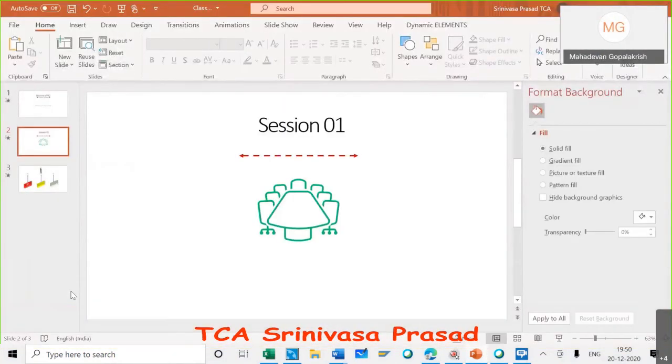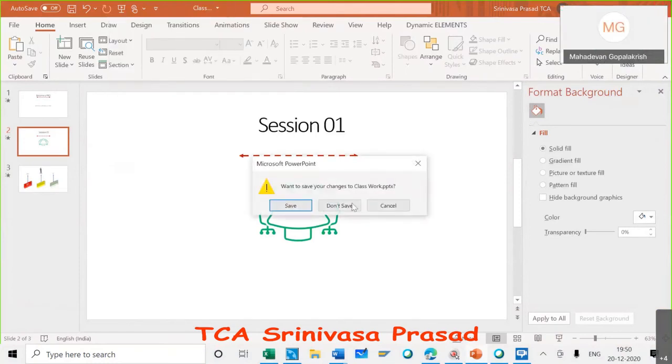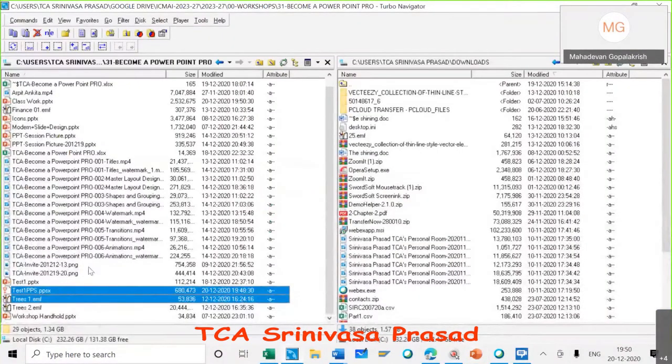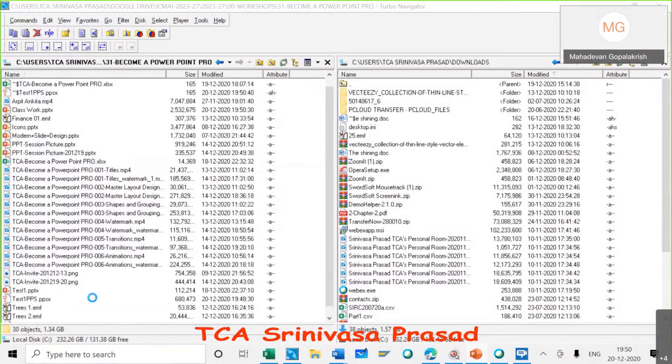It will not go to this, because this is another PowerPoint slide, classroom work. That is the name of this classwork. Are you able to see? So if you want to give it to someone, you can give a PPS file. A PPS file can only simply show the PowerPoint. Nothing else it will show. It simply opens the PowerPoint show, it will finish and then come out.